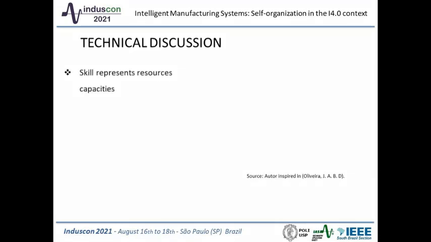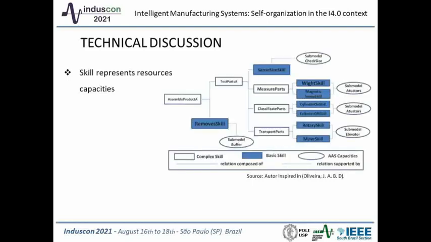A skill is a specific functionality provided by an agent, which can also represent resource capacities. In literature, skill can be understood in several ways, according to the context. This work has proposed a definition by grouping the software entity, modeling preferences found in the literature, and the proposal of I4.0.